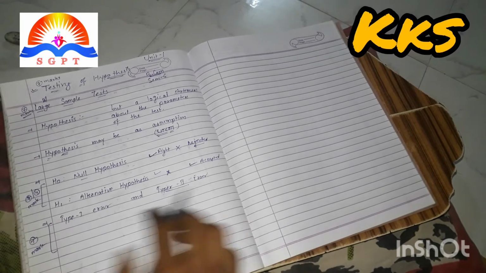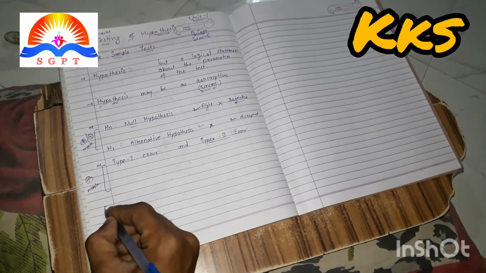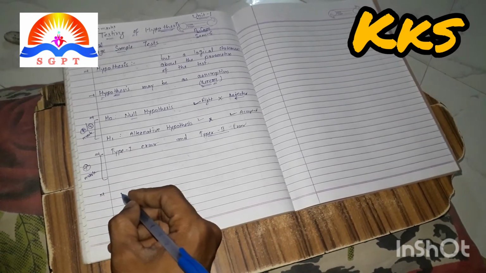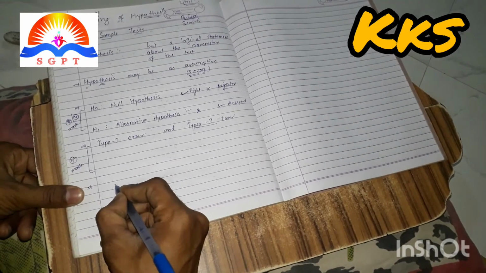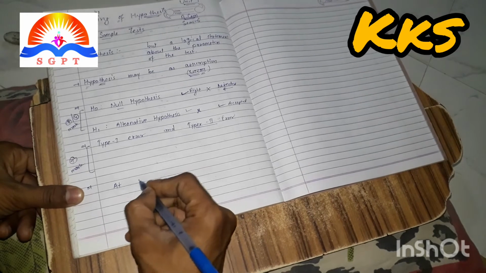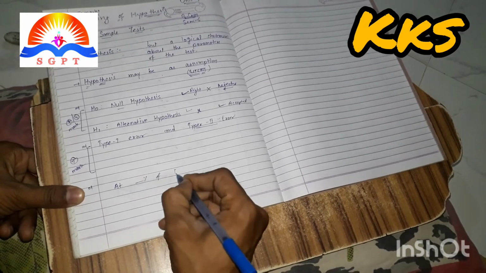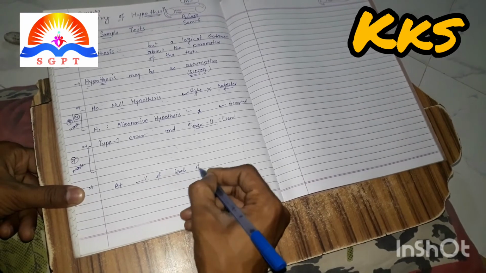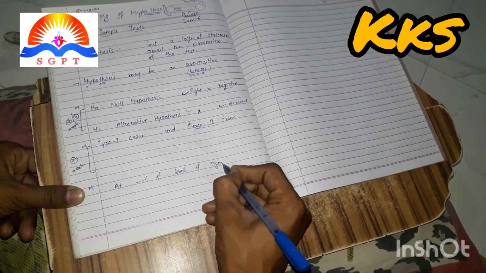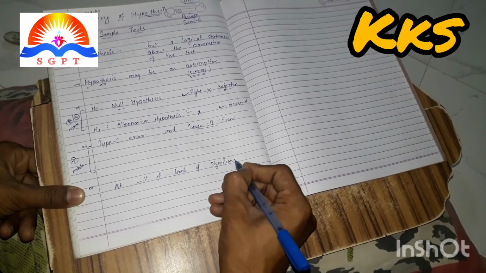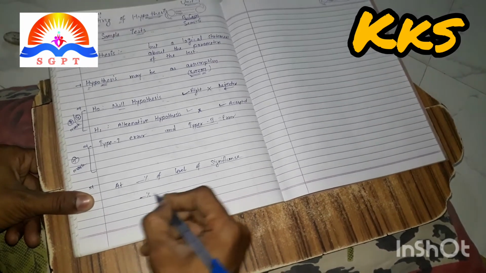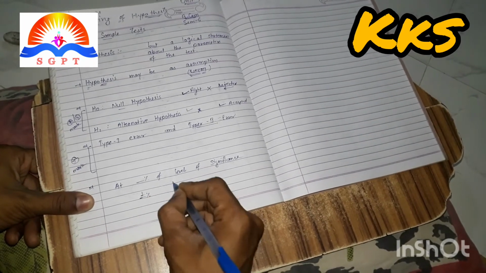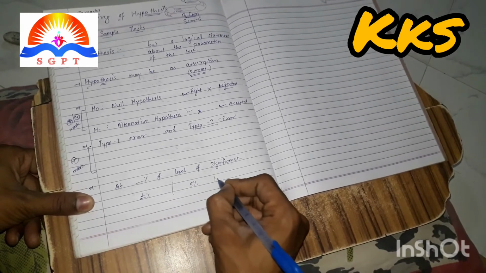After that the test can be held, and the testing of hypotheses is done at a specific percent of level of significance. In this chapter we will take 1% level of significance and 5% level of significance.